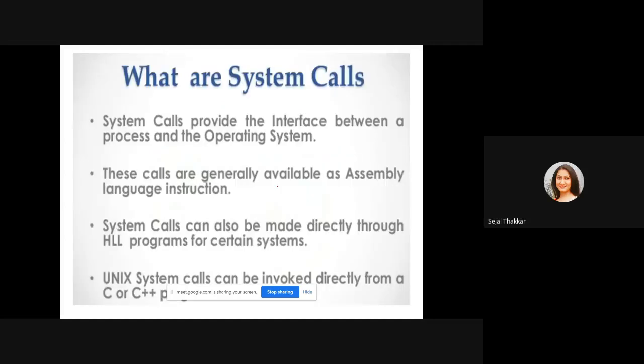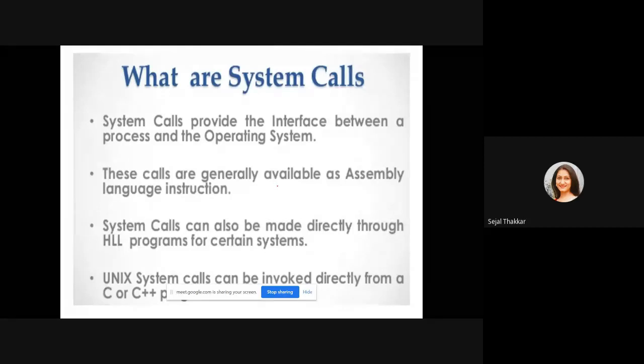So a system call provides the interface between the processes and the operating system. System calls are generally available as assembly language instructions, for opening, closing, reading, just like an assembly level instruction. System calls can also be made directly through high level language programs for certain systems. Unix system calls can be invoked directly from a C++ program.